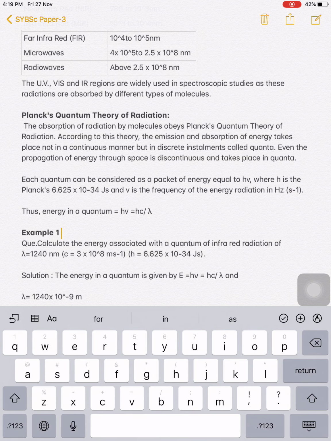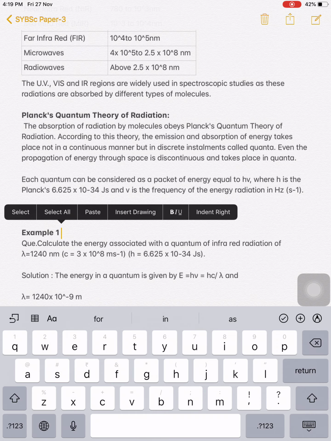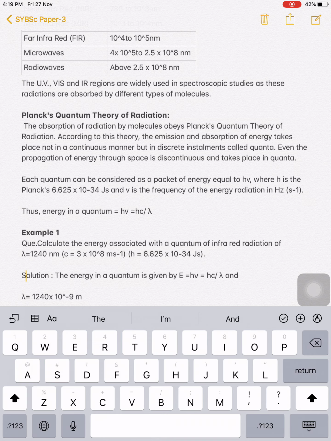So the energy of a single photon is E is equal to h nu. We know that nu is the frequency, and frequency and wavelength are inversely proportional, therefore nu is equal to c upon lambda.